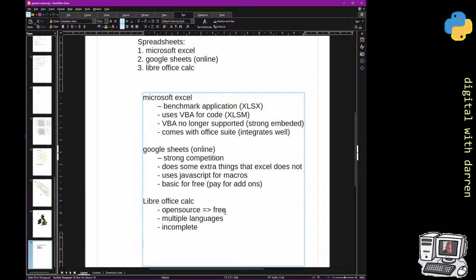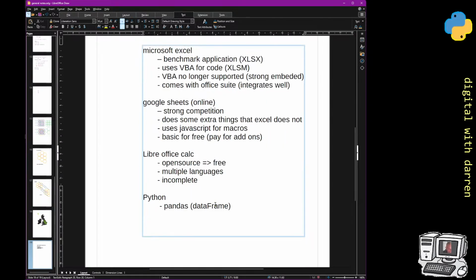Now, finally, we have Python, which is completely different. And Python in particular, when we're going to do the comparison, we're going to use pandas, which is a data frame. Now, what is a data frame?